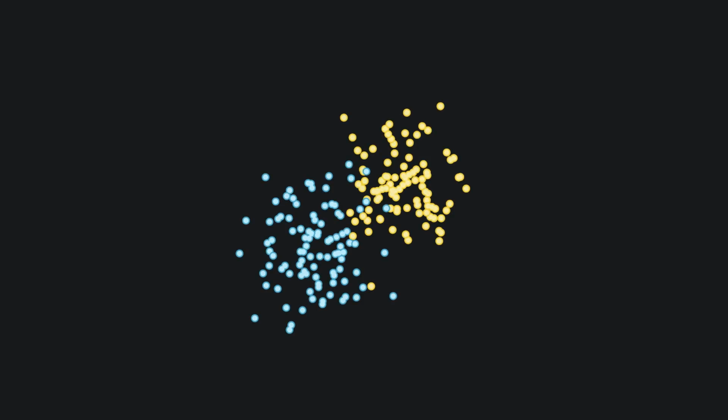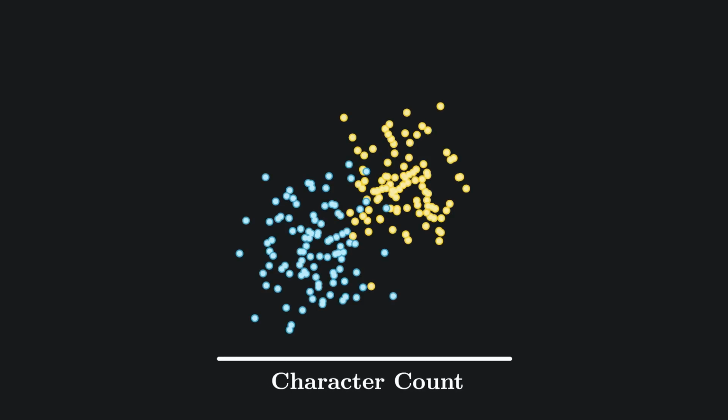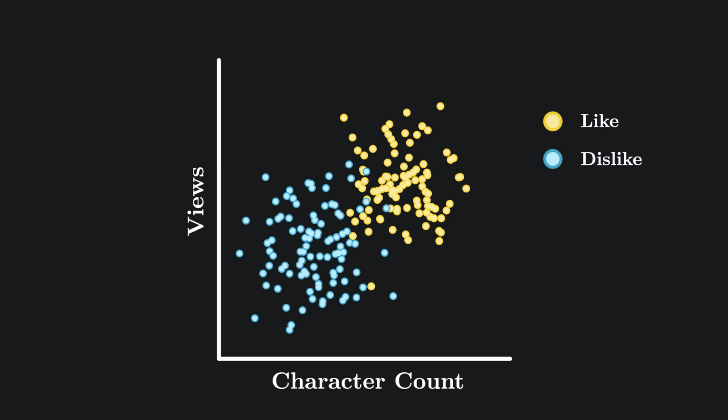Thankfully, your users are very meticulous about curating their content and will always tell you whether they like or dislike a post. After a while showing users posts at random, you create a scatter plot showing each post's character count on the x-axis and the number of views it received on the y-axis, along with whether a particular user liked or disliked the post. Unsurprisingly, this user tends to enjoy popular posts that have already received a lot of views. Interestingly, though, this user seems to have an affinity for longer posts.